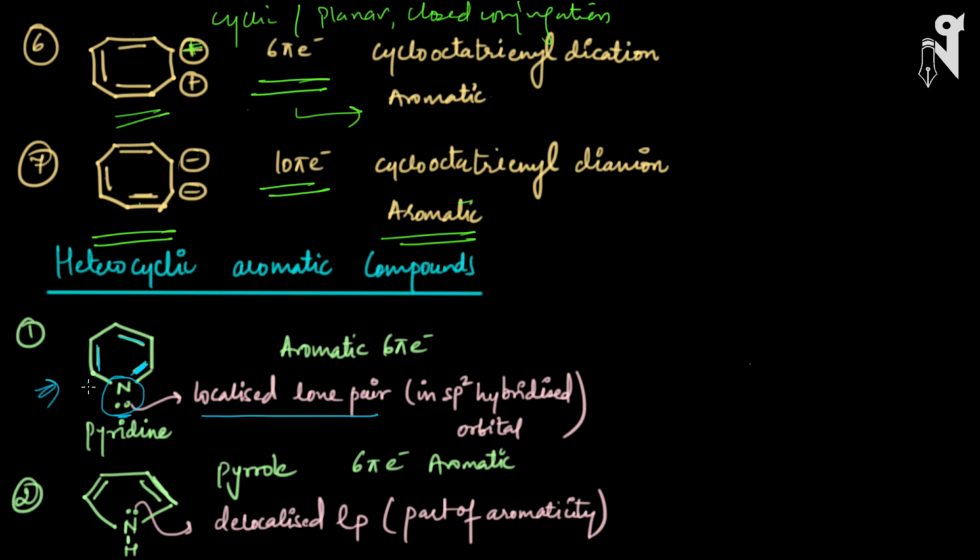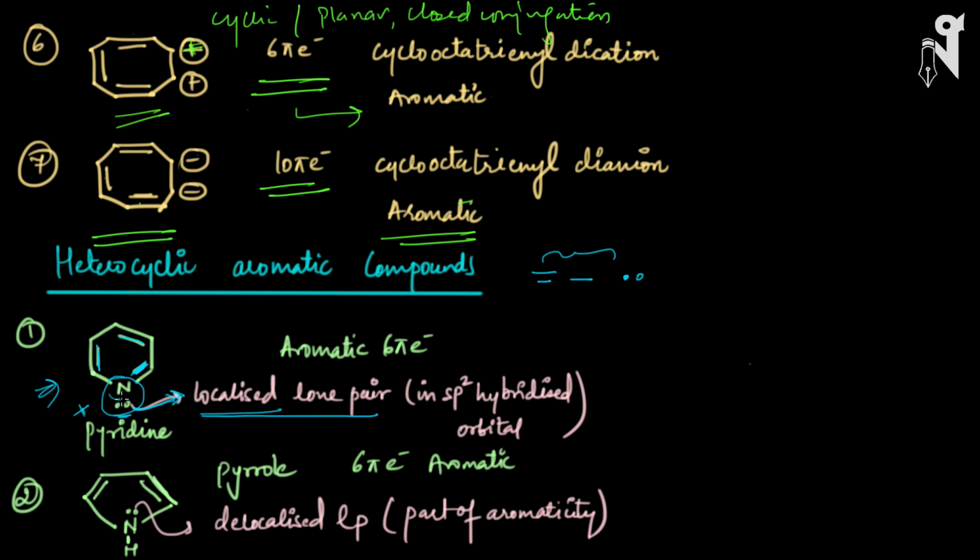I told you the conditions for conjugation. Your double bond must be in conjugation with the lone pair to do resonance, but here there is no conjugation. The double bond is directly attached to the atom having the lone pair, so this lone pair is not going to participate in resonance, and hence we are not going to count it as pi electrons. So we have only 6 pi electrons, which we get from 3 pi bonds. This lone pair is called a localized lone pair.